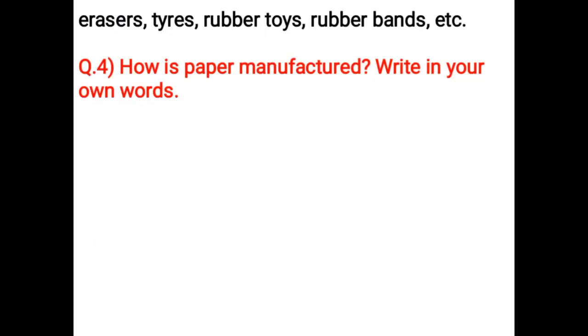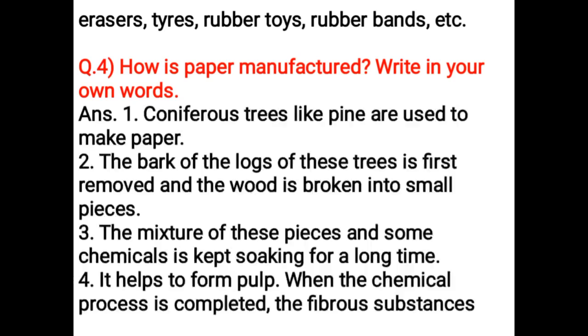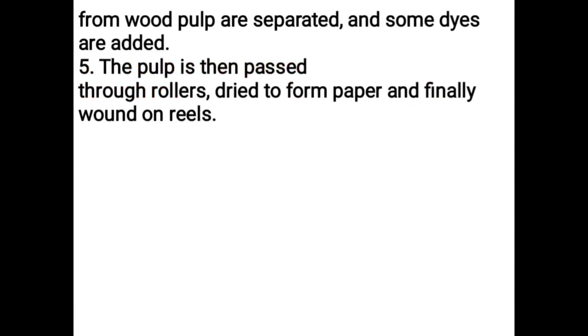How is paper manufactured? Write in your own words. Coniferous trees like pine are used to make paper. The bark of the logs of these trees is first removed and the wood is broken into small pieces. The mixture of these pieces and some chemicals is kept soaking for a long time. It helps to form pulp. When the chemical process is completed, the fibrous substances from wood pulp are separated and some dyes are added. The pulp is then passed through rollers, dried to form paper, and finally wound on reels.